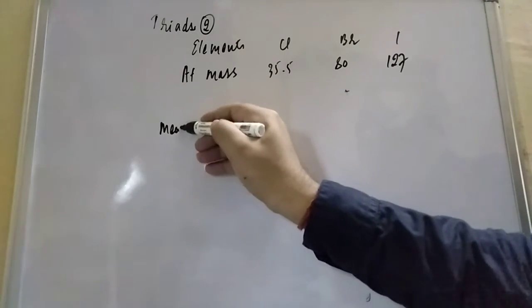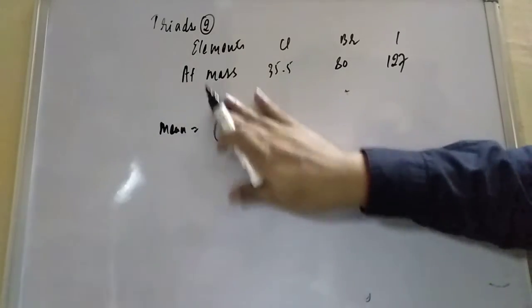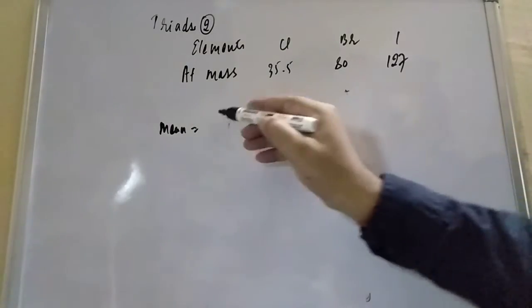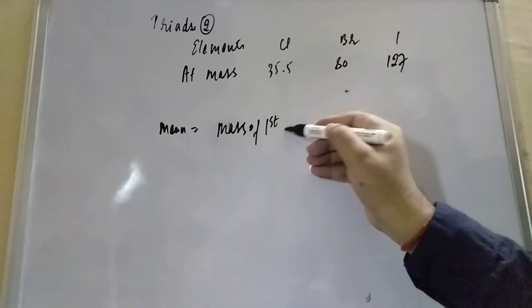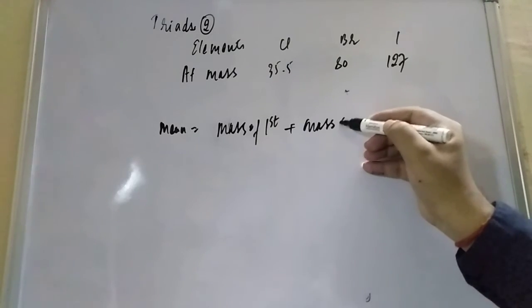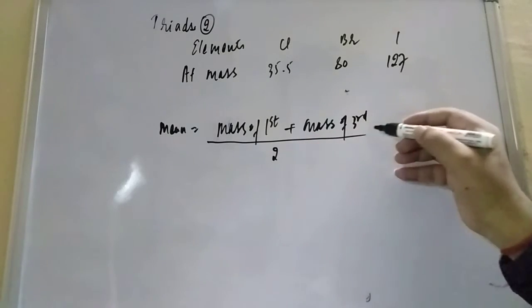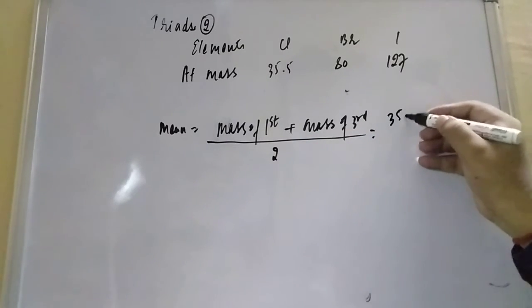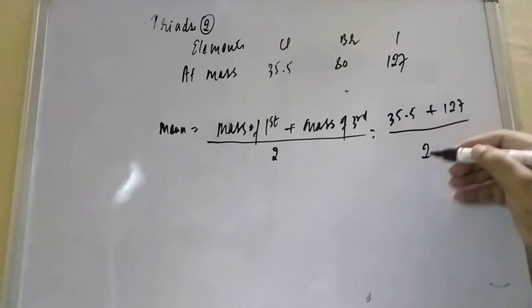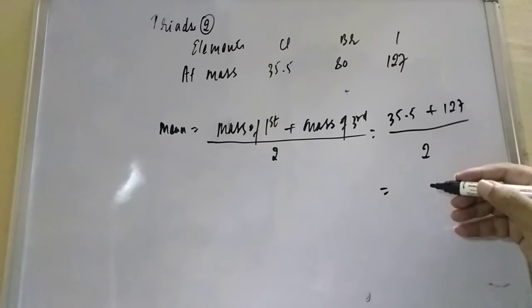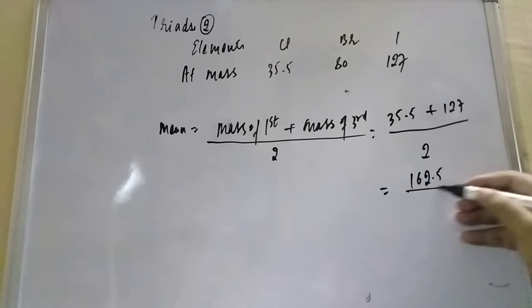If you are calculating the mean, you write the mass of the first element plus the mass of the third element, divided by 2. The mass of the first is 35.5, and the mass of the third is 127, divided by 2. If you add this, it is coming 162.5, divided by 2.